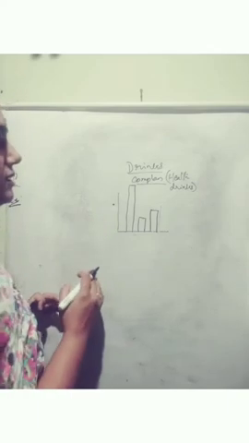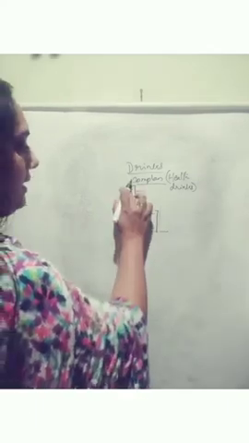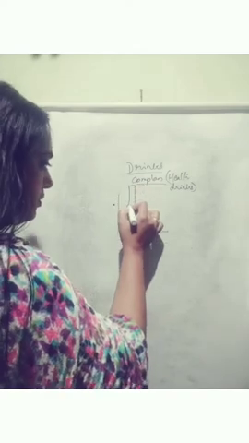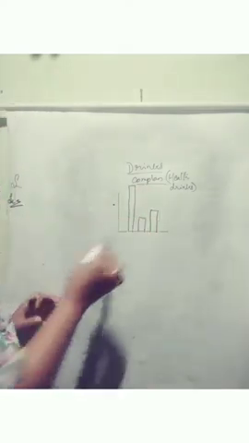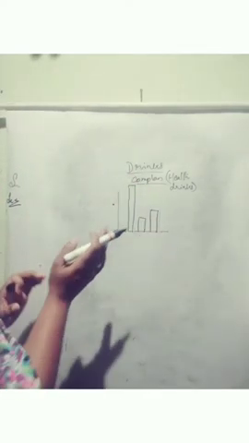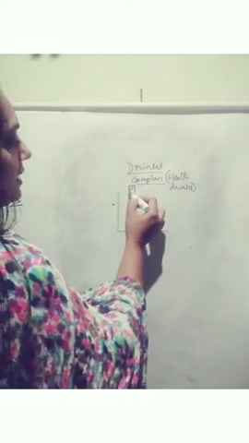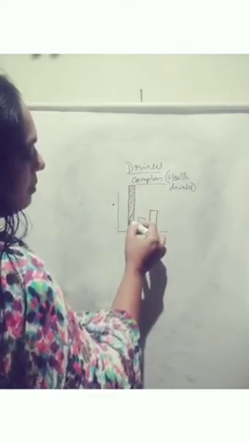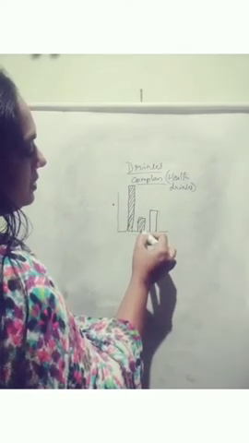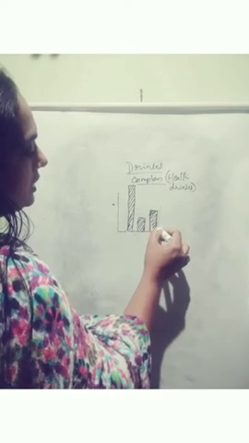They will say that if we drink Complan daily, we will get more height than with other drinks. So this is the bar graph. Actually, this is the bar graph of these types of drinks, health drinks.